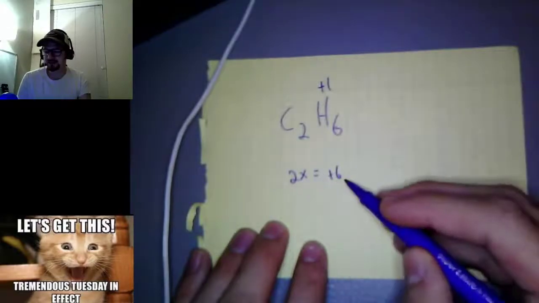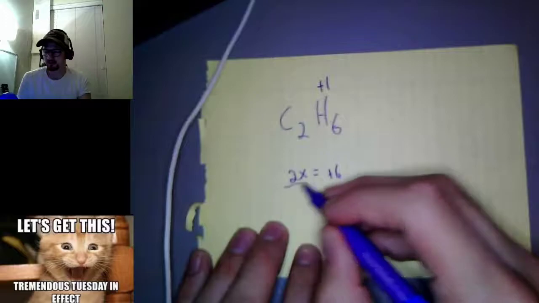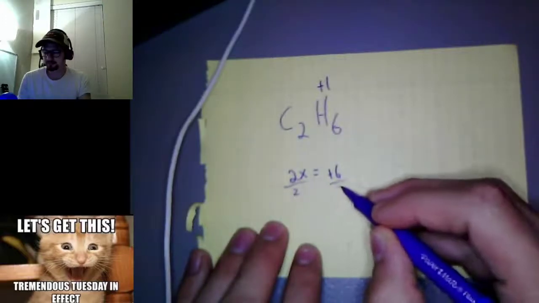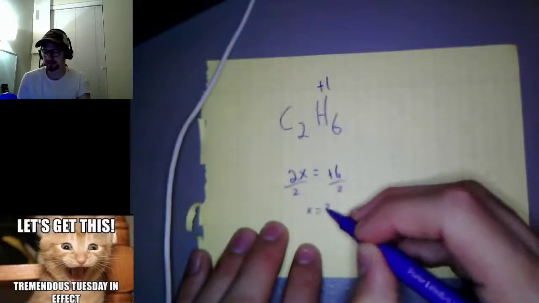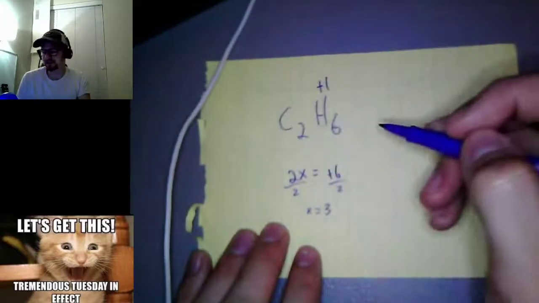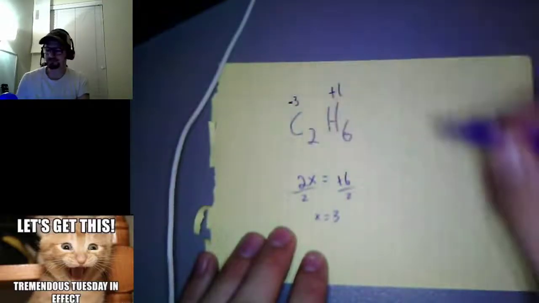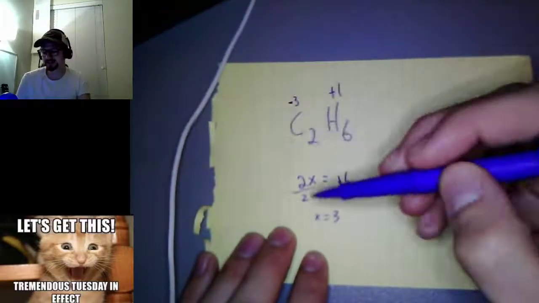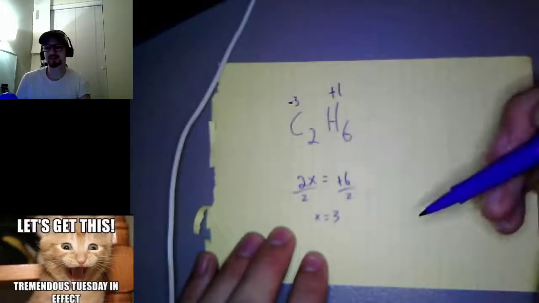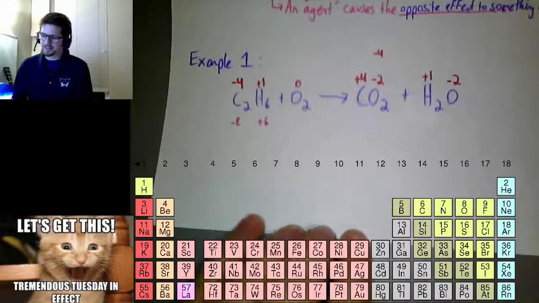So if I have 2 of something and that needs to balance out with 6, then what does each one need to equal? 3. Each carbon has to be a 3 to balance out this plus 6. So this would be minus 3, because 2 minus 3 is giving me minus 6, and that balances out my positive 6. So I wrote a silly number down. Don't mind that.